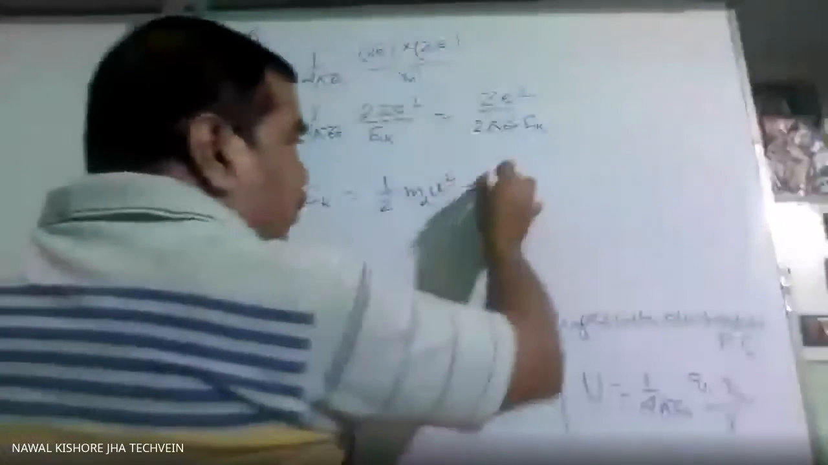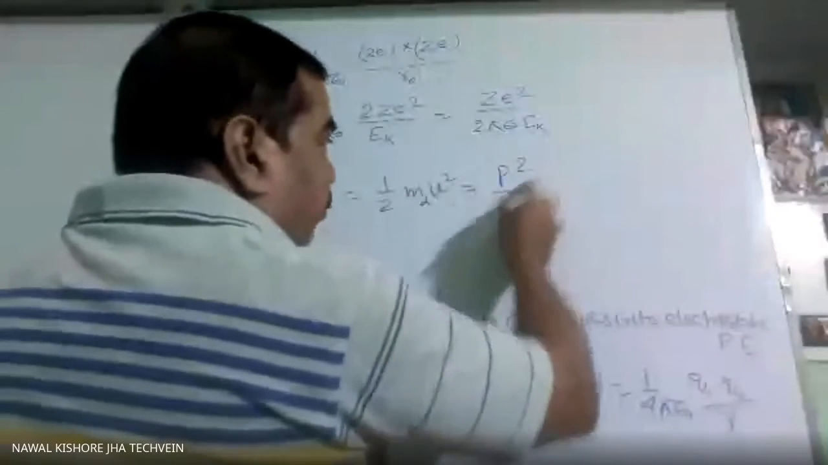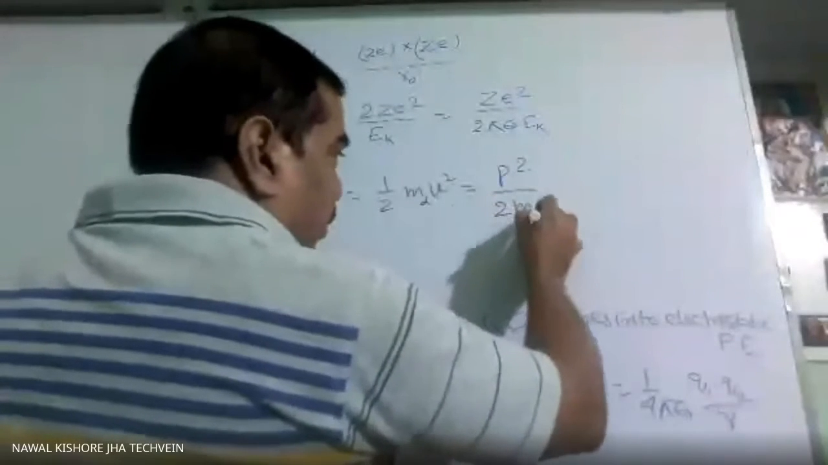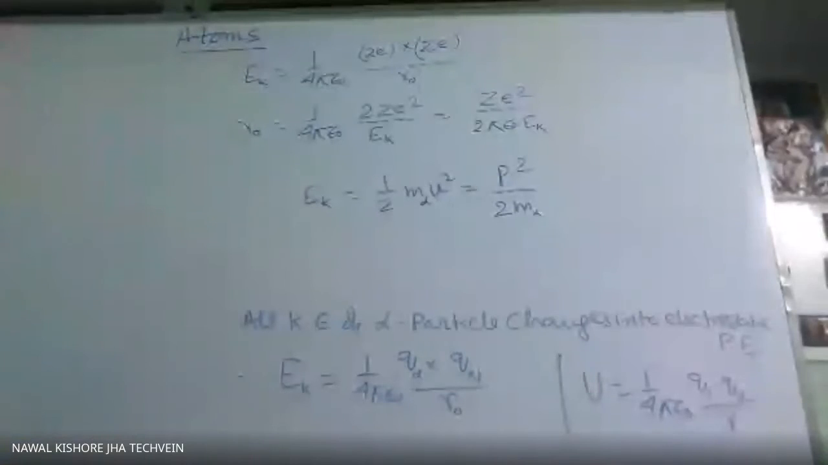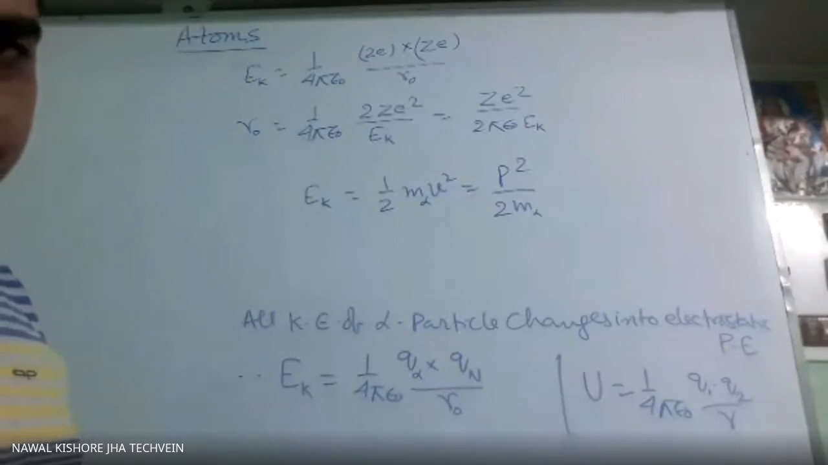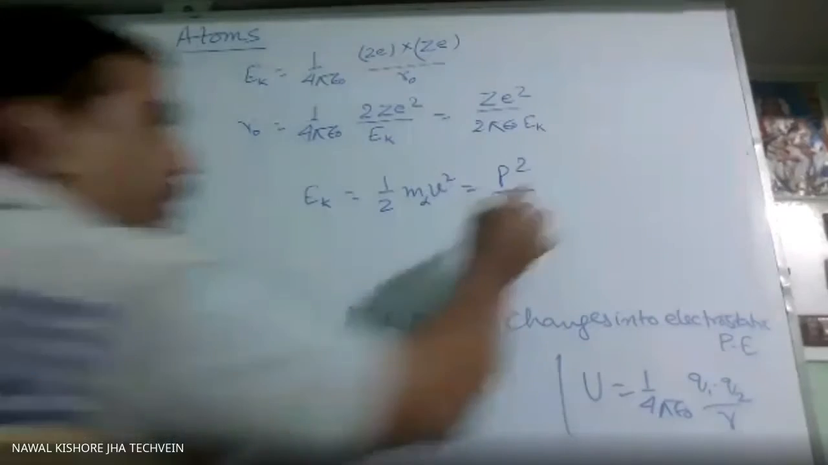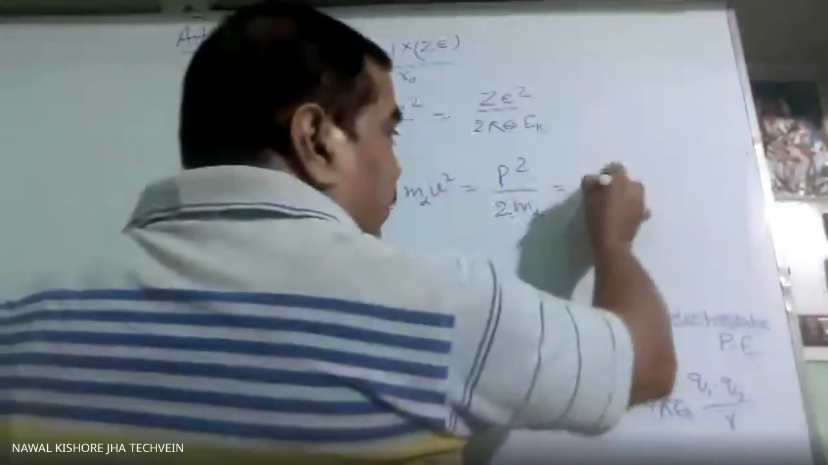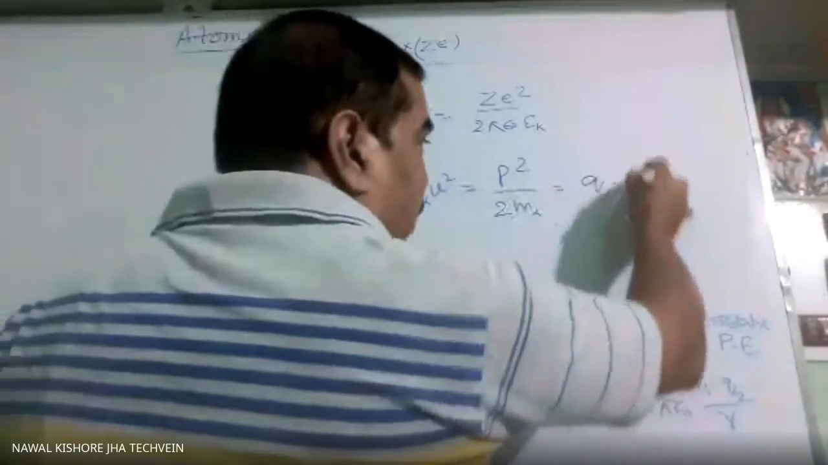Or sometimes you will be given momentum, or sometimes it will be given that the alpha particle is accelerated by this much potential difference. So in that case what will it be? Charge of alpha particle into potential difference.